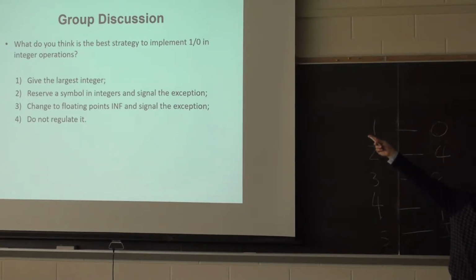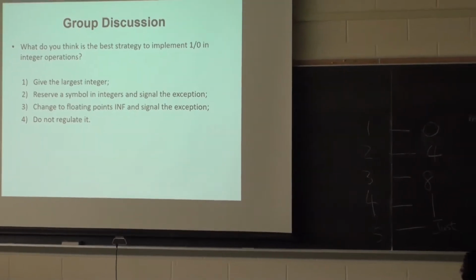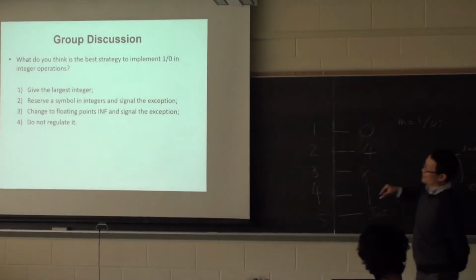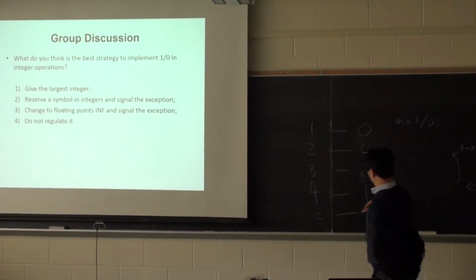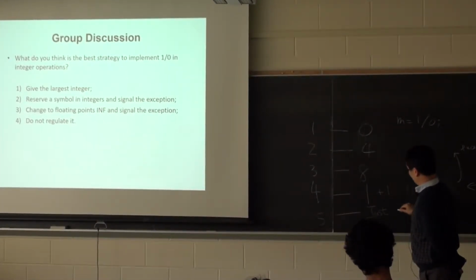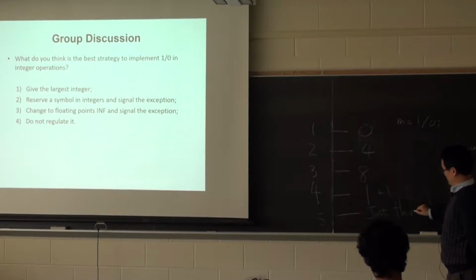Wouldn't the program just not function unless you catch the exception? Yeah, but what do you assign this? I don't know. I guess then 3 is fine. Okay, so you will add 1 more to 3.